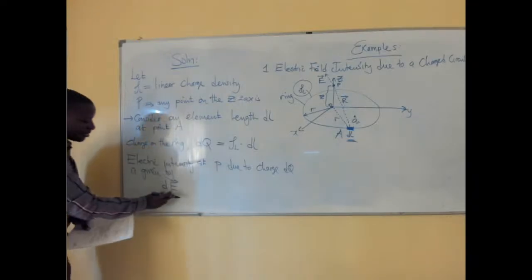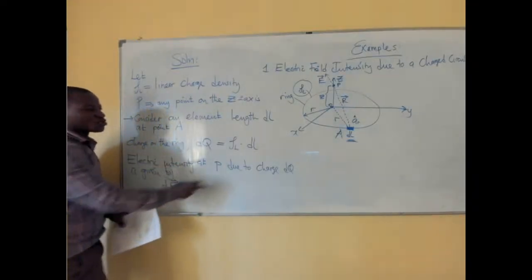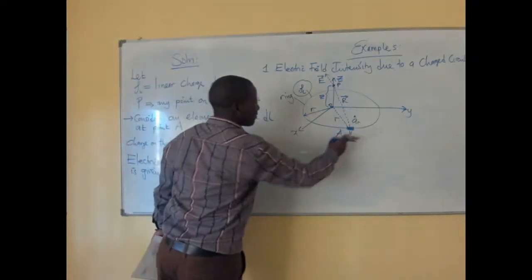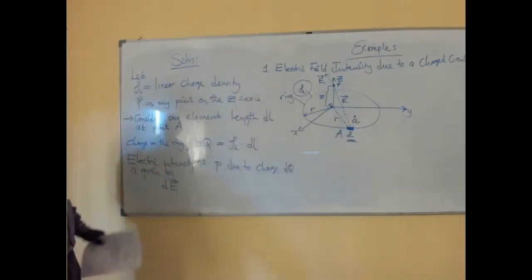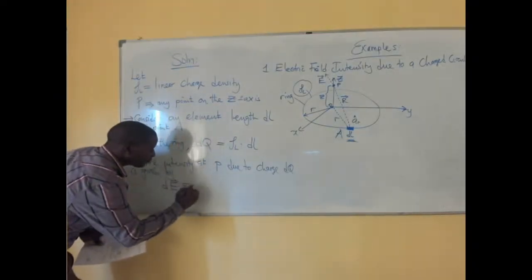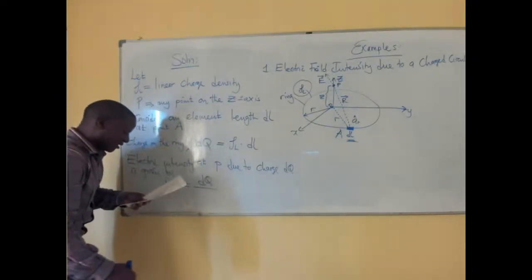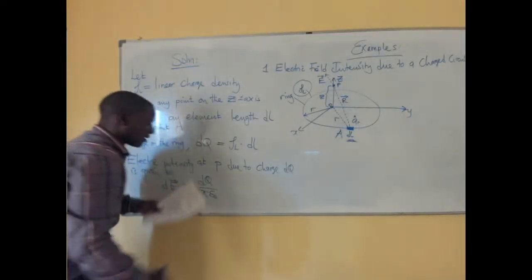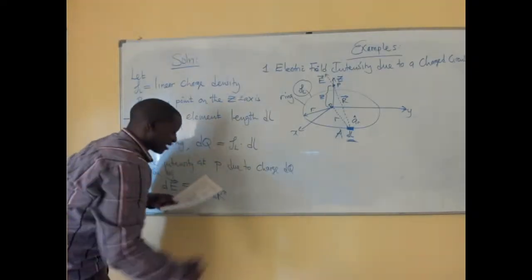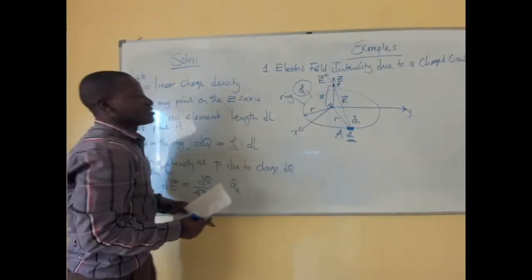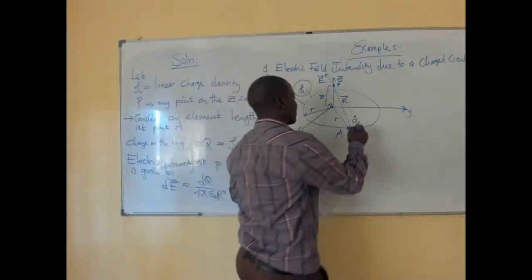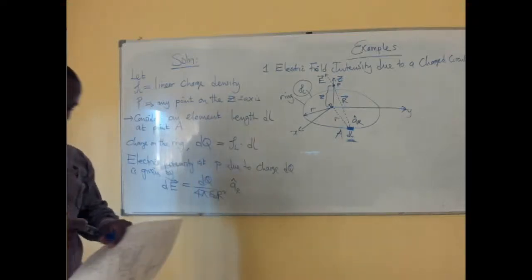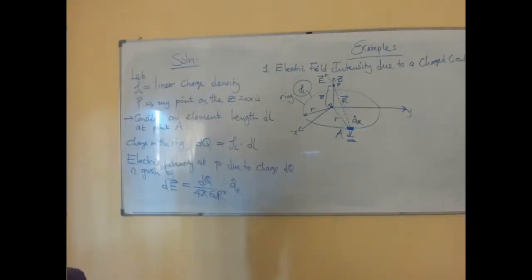So we are saying dE, which is a small electric intensity due to the dq, which is actually embedded in this piece that we have considered, which is the dl. That should give us dq divided by 4 pi epsilon 0 multiplied by r squared and then multiplied by the unit vector in this direction. So that is very, very important. Okay, now we'll continue to try and redefine this.